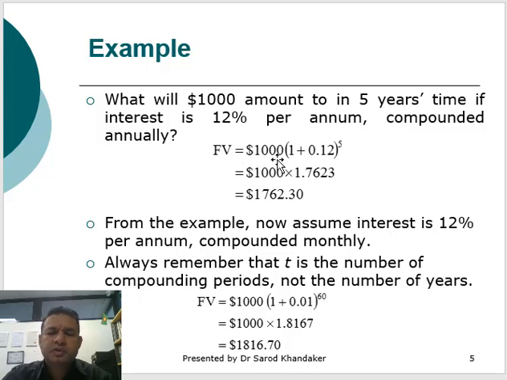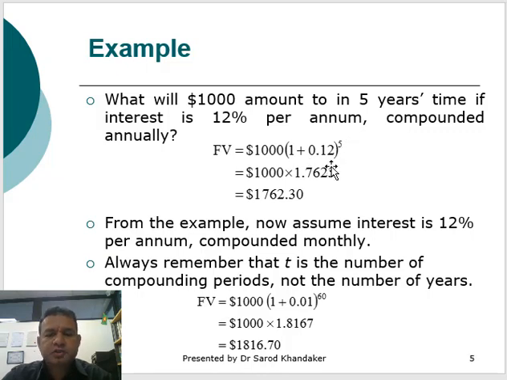We put $1,000 here, then in the bracket 1 plus the interest rate R, which is 0.12. Why 0.12? Why not 12%? Because 12 divided by 100 is 0.12. In the bracket we put power 5, which is the 5 years.